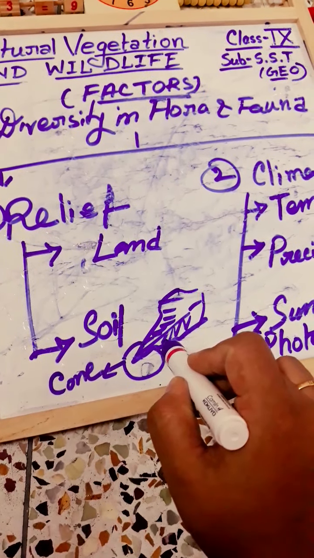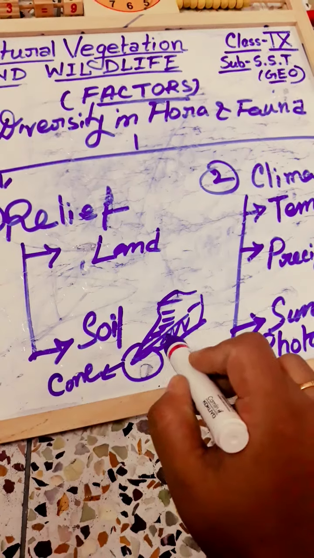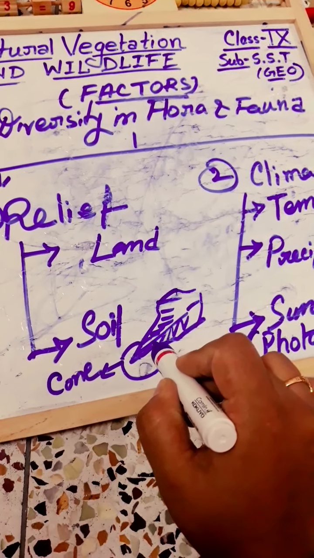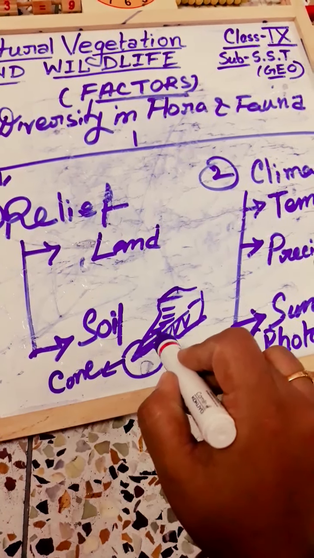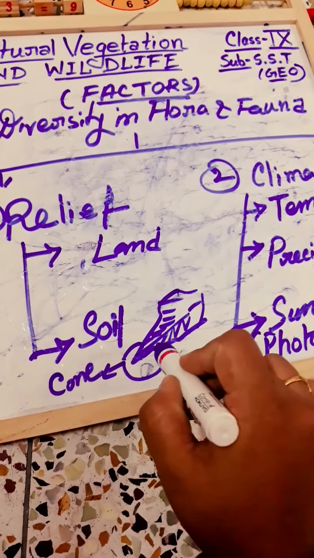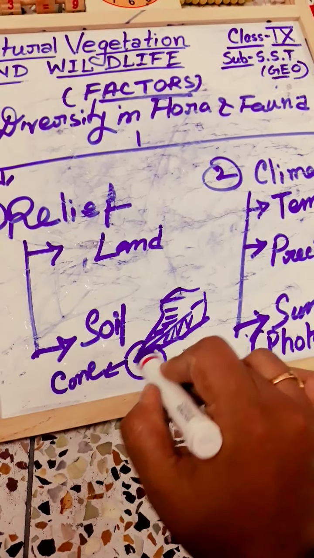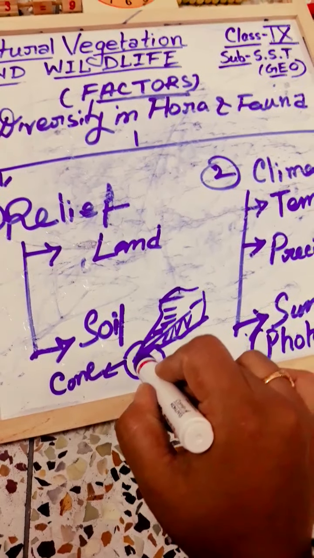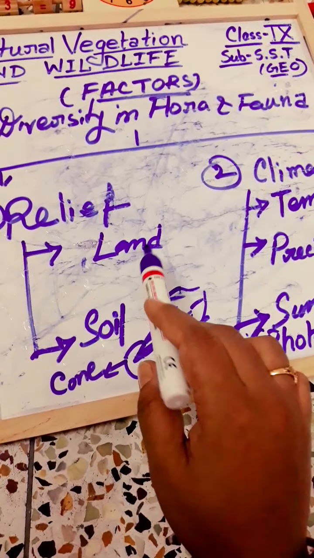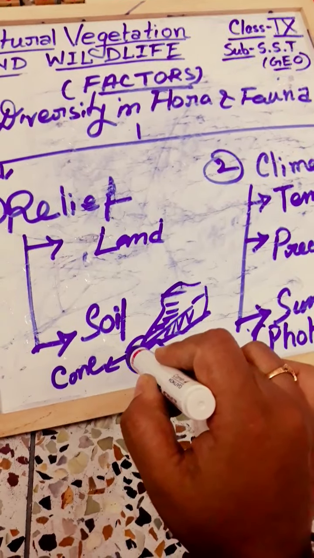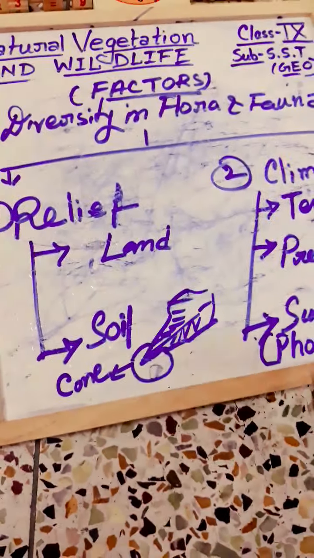In the hilly or mountainous areas where the places are covered with snow, the trees look cone shaped. So in this way, lands or soils are responsible for the diversity of flora and fauna.